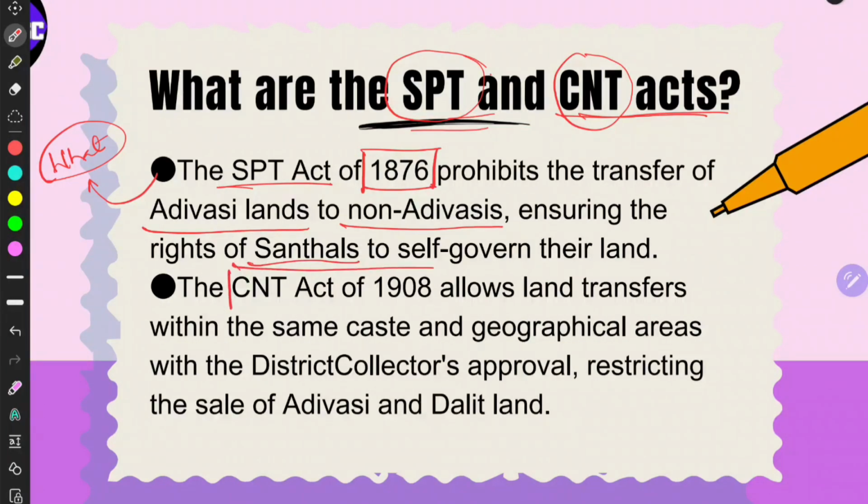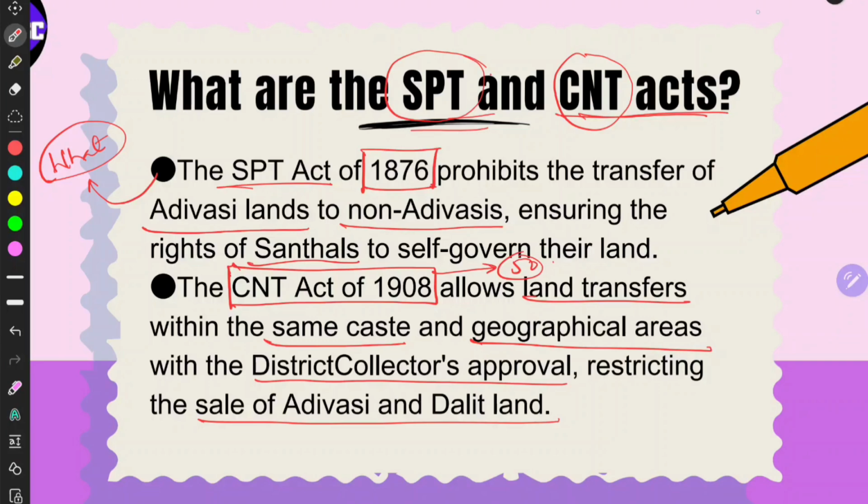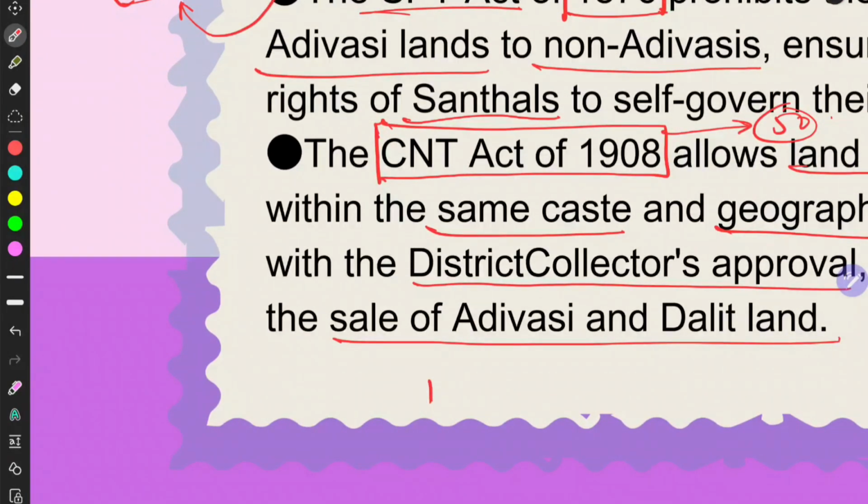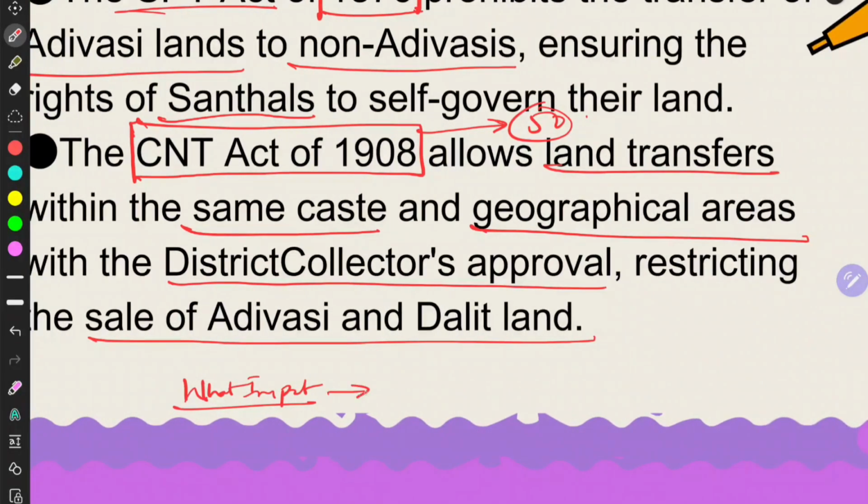The Chota Nagpur Act of 1908, see, this is after about 30 years, right? It allows land transfers within the same caste and geographical areas with the district collector's approval, restricting the sale of Adivasi and Dalit land. Okay. If the examiner asks about the impact, you can write a point like long lasting impact. This could be a point, right?